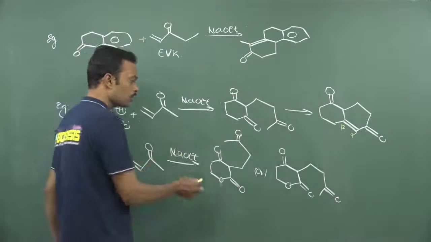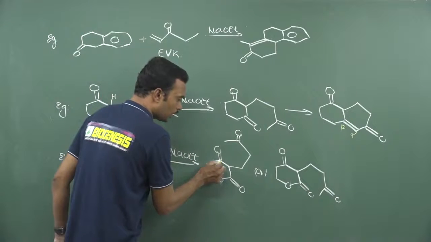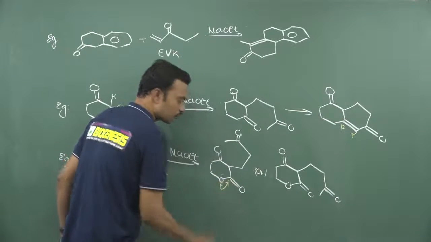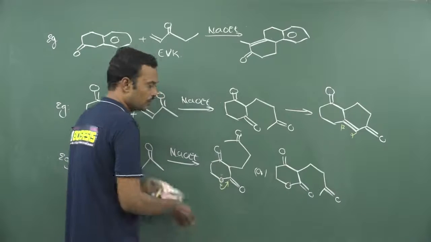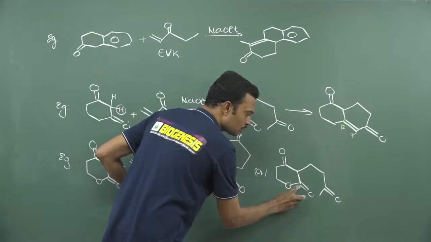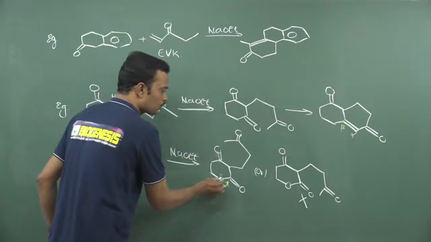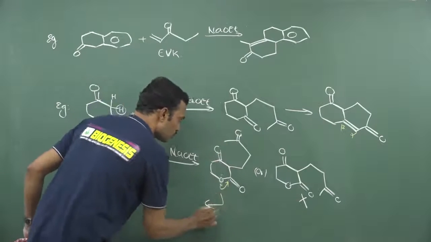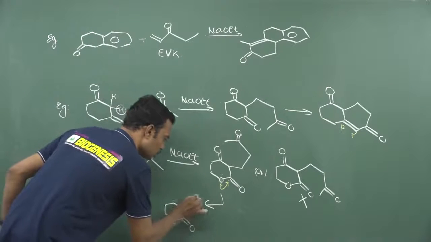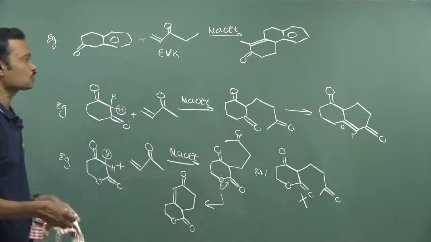Always remember it is always preferred towards the ketone carbonyl side. Why? Because the ketone carbonyl has more electron deficiency, but here the carbonyl of the ester is stabilized by the oxygen lone pair. So here it is less deficient. If it is less deficient, this carbanion never attacks here. After generating the carbanion, it never attacks here. So this does not exist. This is highly stable, so definitely this carbanion will attack on this one. So what is your resultant answer? This is the carbonyl group and here 1, 2, 3, 4, and it will attach here, and you write alpha, beta unsaturated carbonyl.